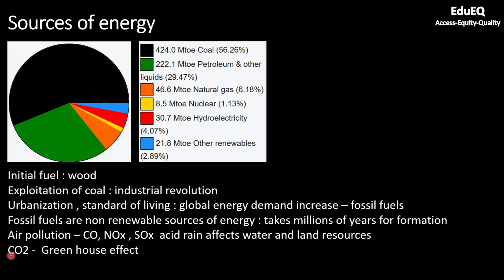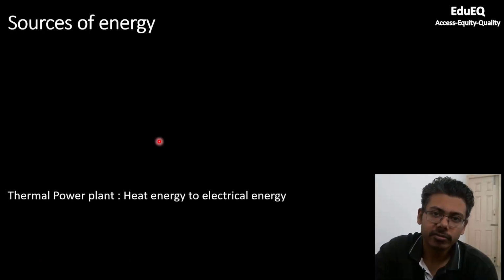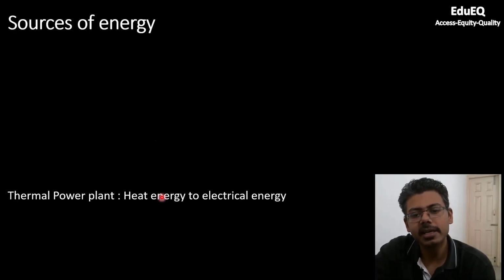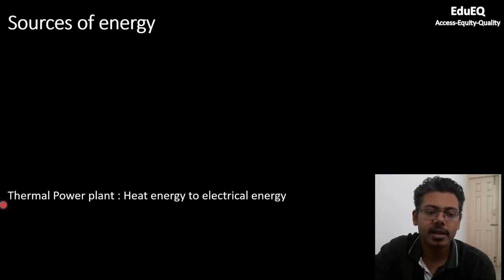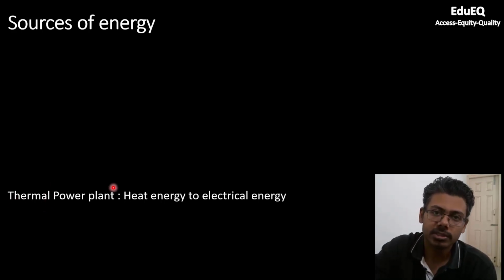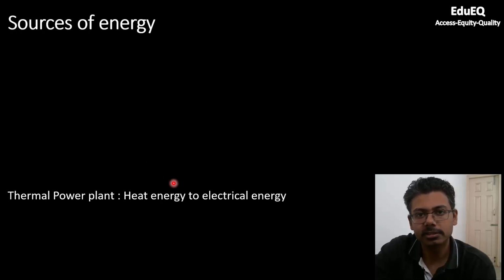When you burn fossil fuels, you also get carbon dioxide, which is an important greenhouse gas, which is responsible for the greenhouse effect. Now coming to the functioning of a thermal power plant, how exactly heat energy is converted to electric energy in a thermal power plant. It's called a thermal power plant because it depends on the principle of heating. So we are heating a fuel to produce steam, which in turn rotates a turbine and produces electricity.